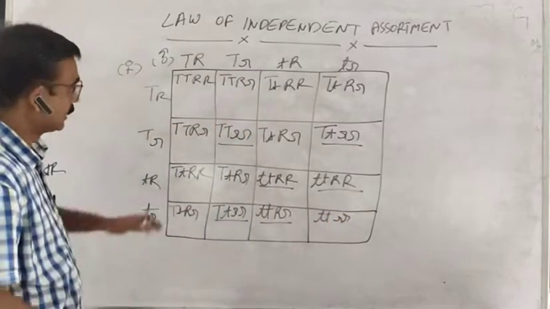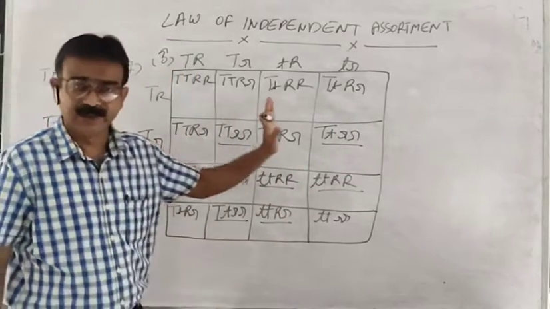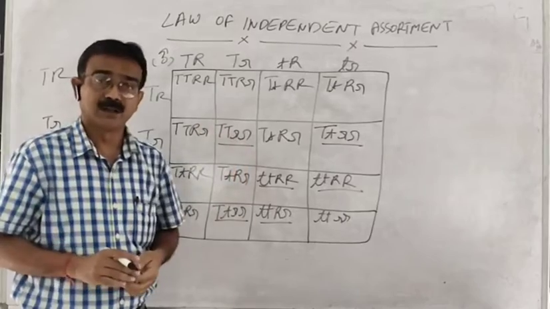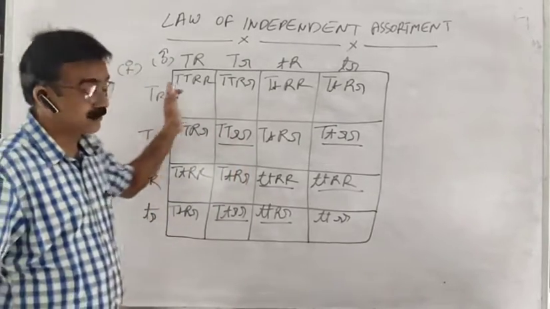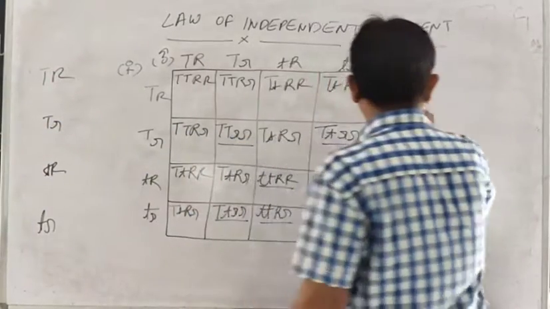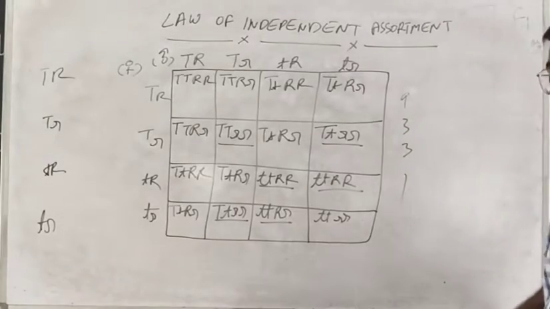Now I have mentioned all the possibilities of the members that will appear in the F2 generation, and what we have got can be expressed with the help of the ratio 9:3:3:1.